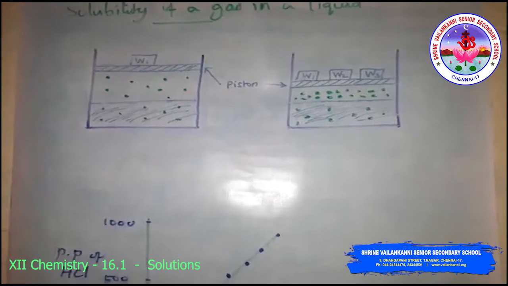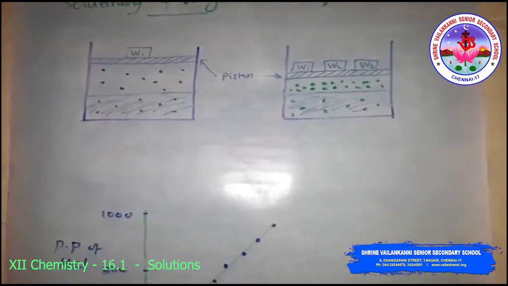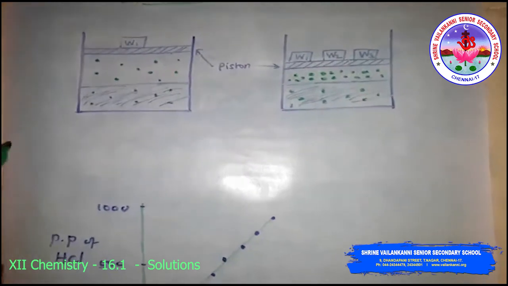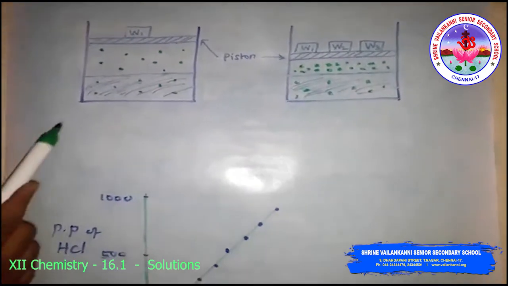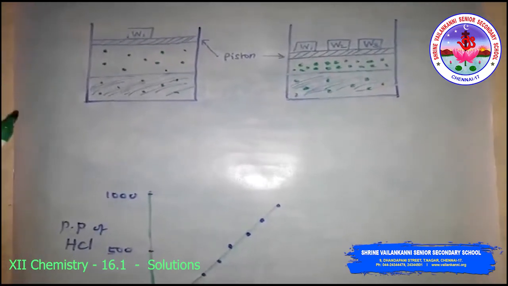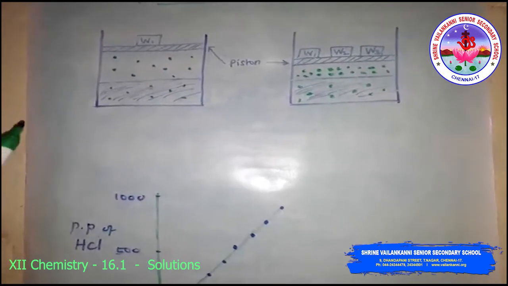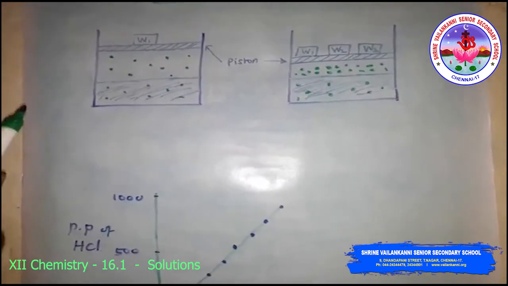The solubility of a gas increases with increasing pressure. This is the effect of pressure on the solubility of a gas: the concentration of a dissolved gas is proportional to the pressure of the gas above the solution.